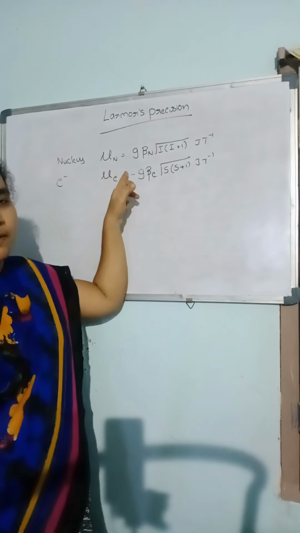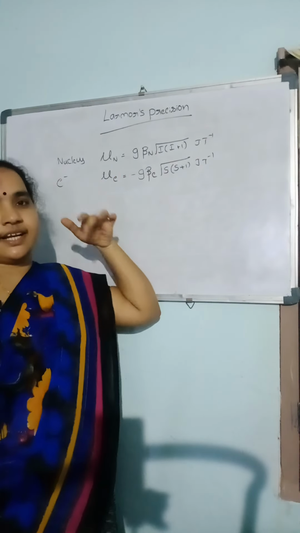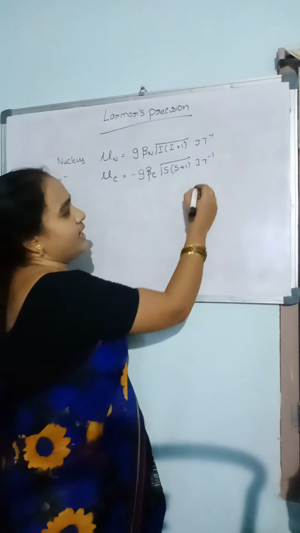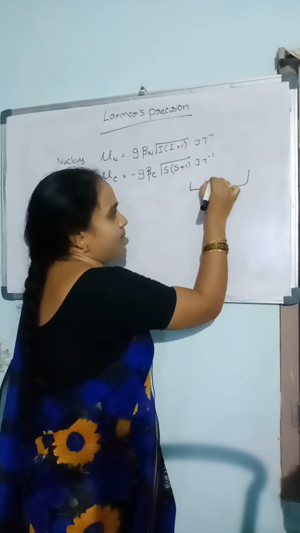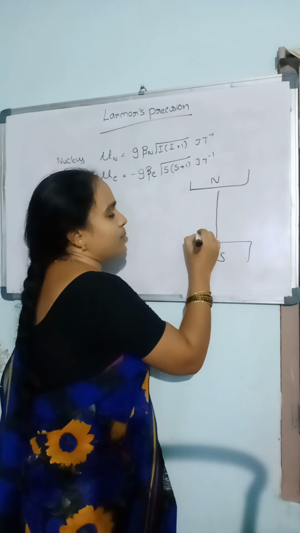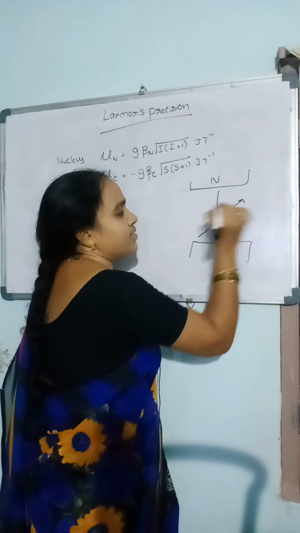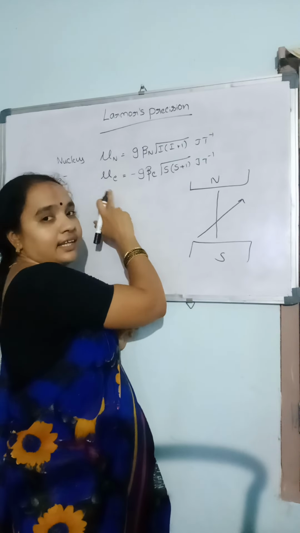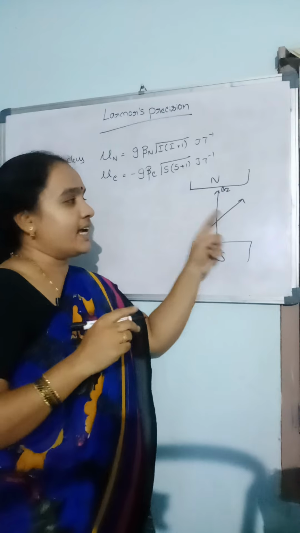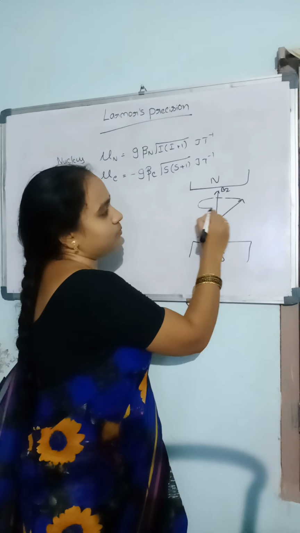When these spinning particles, such as nucleons and electrons, are placed in an external magnetic field, the nuclear magnetic moments or electron magnetic dipole moments will precess around this external magnetic field.